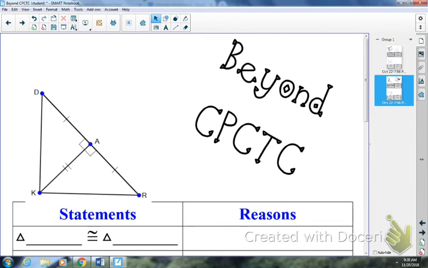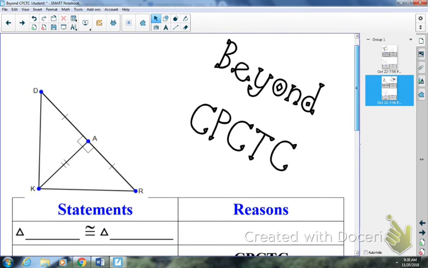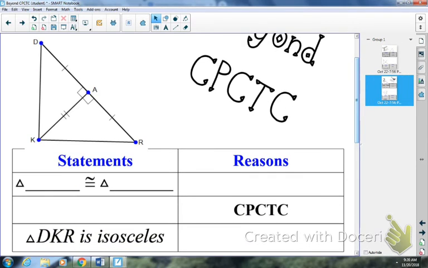There we go. Okay, so on this particular one, again, hopefully on the picture, you notice that we have enough to state that 2 triangles are congruent. So in this picture, it would be triangle DAK, or a different order if you prefer. But if I do DAK, the other one is going to be RAK. And my reason, based on my picture, is going to be SAS, side angle side.